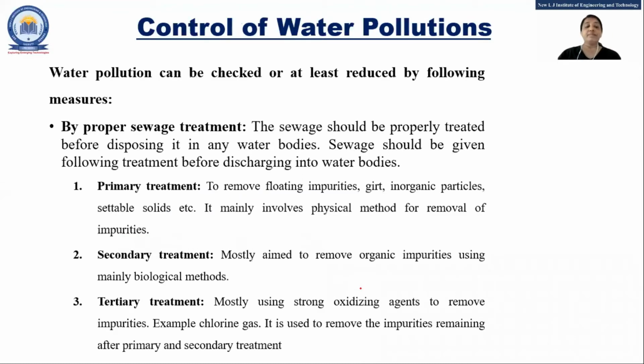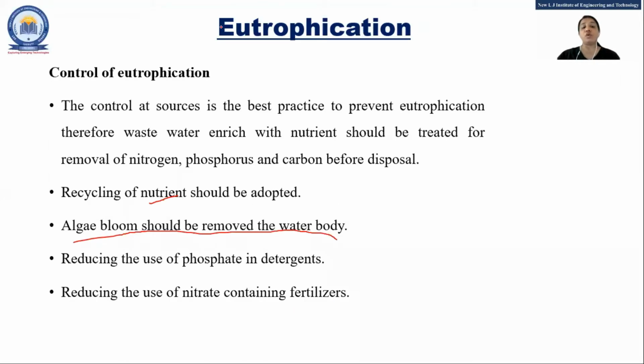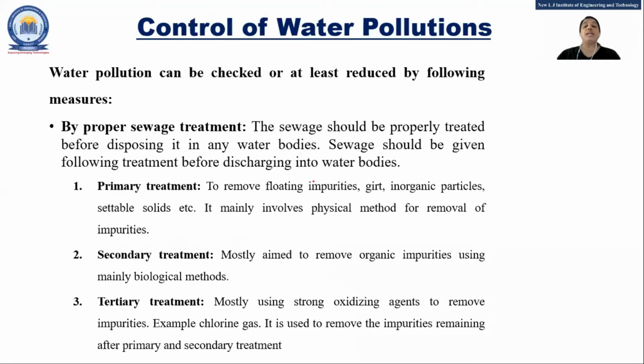So in this way we can minimize the concentration. Now, how to control it, right? What? Water pollution. So this is the control of eutrophication. Now, whatever ways we have seen, because of which the water gets polluted, how do we control that?